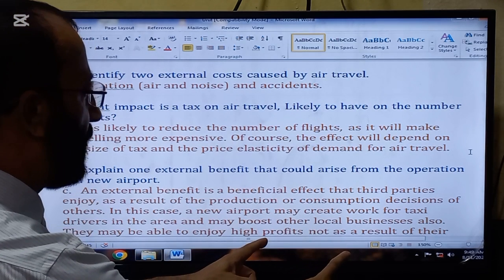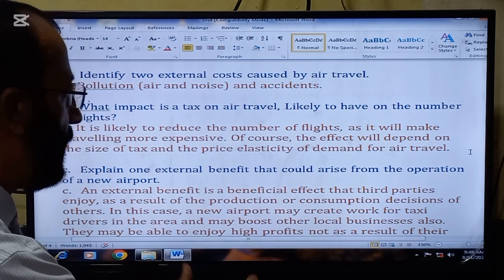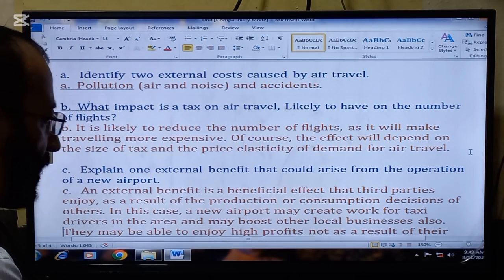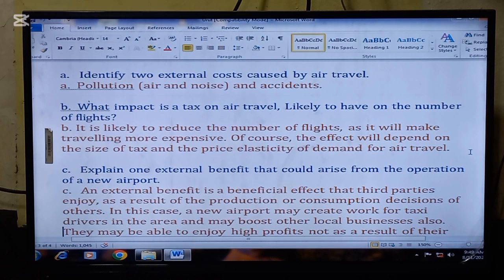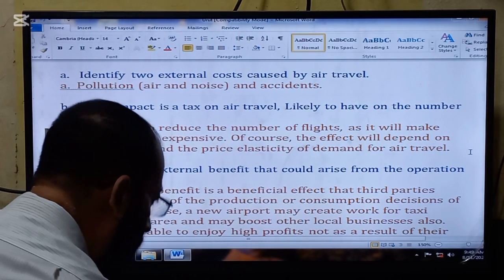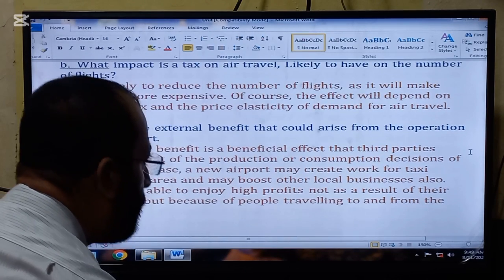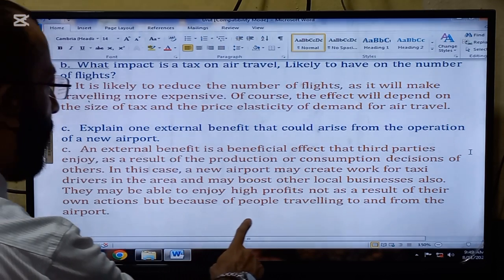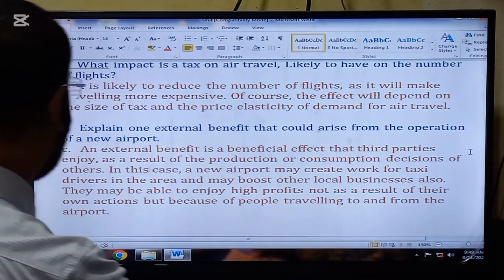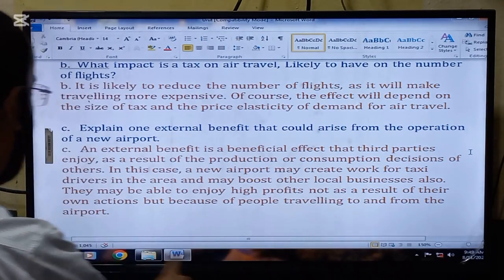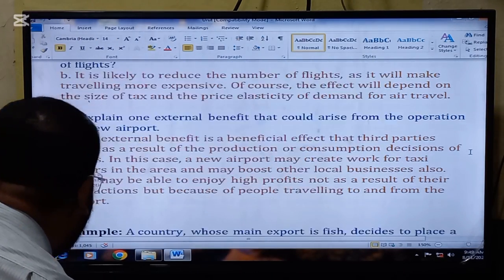Also the other local businesses, for example the groceries, the hotels, the laundry services and other services, will also benefit because more and more people will move through that area. They may be able to enjoy higher profits, not as a result of their own actions, but because of the people traveling to and from the airport.